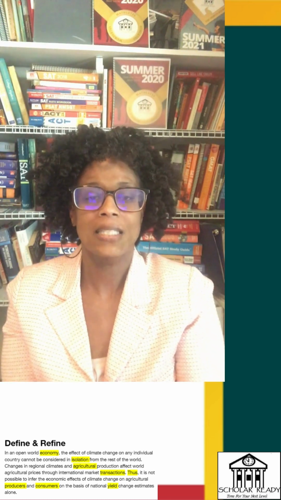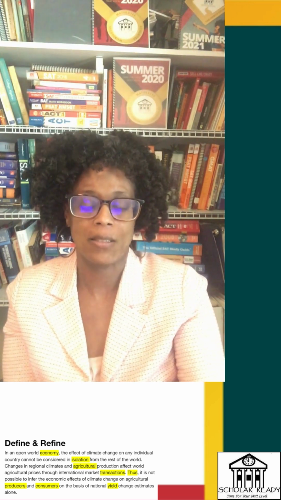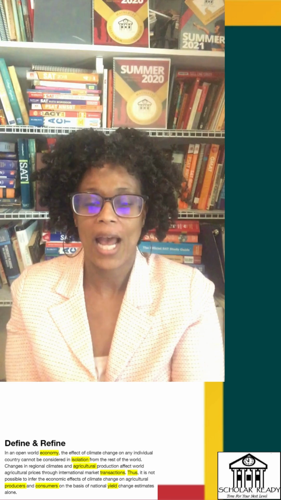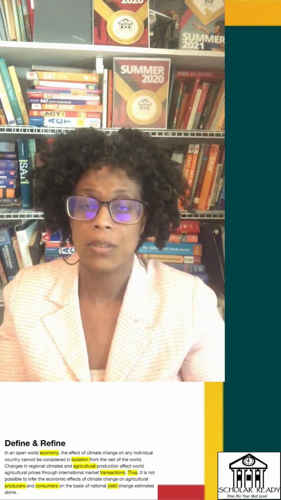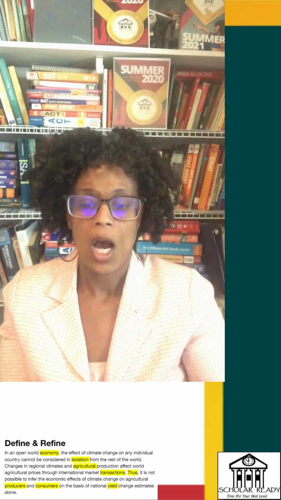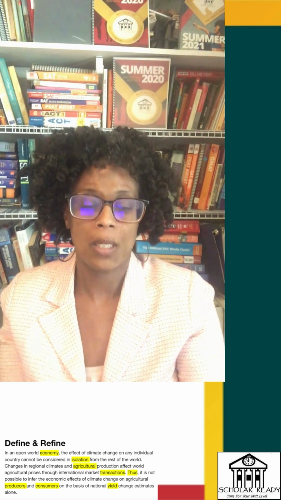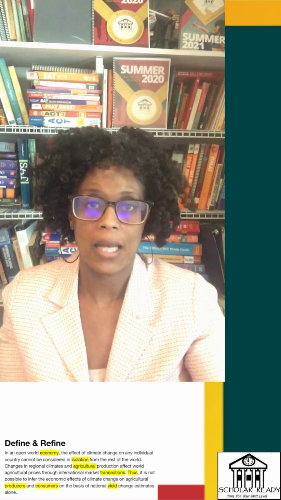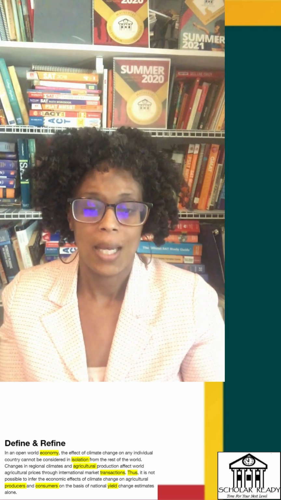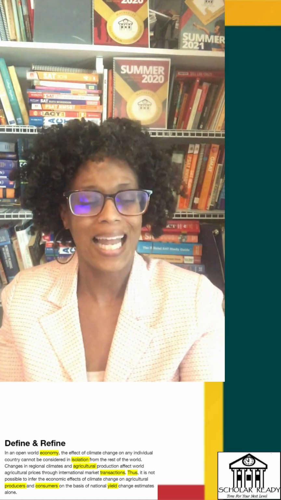Thus, it is not possible to infer the economic effects of climate change on agricultural producers and consumers, producers or sellers, consumers or buyers, on the basis of national yield change estimates alone. So national yield is the amount of agricultural product that a country produces. So when I read that, I ask myself, what is the claim?